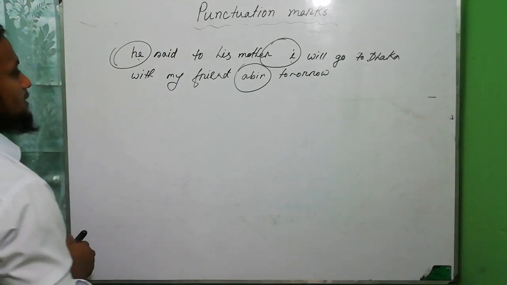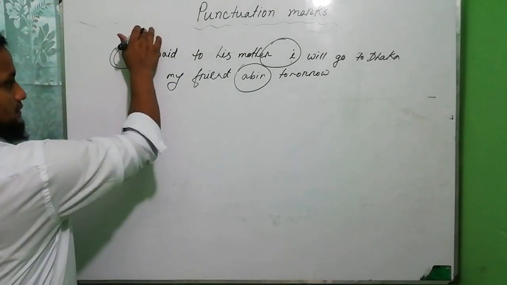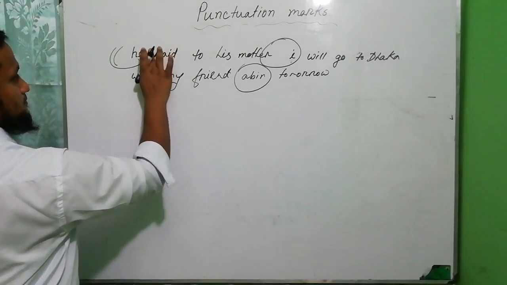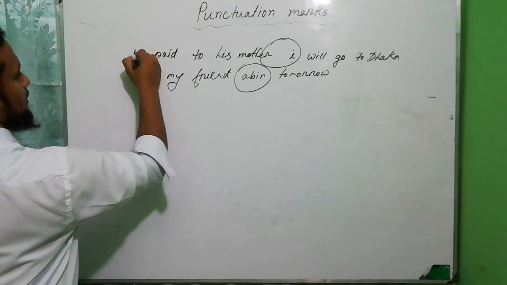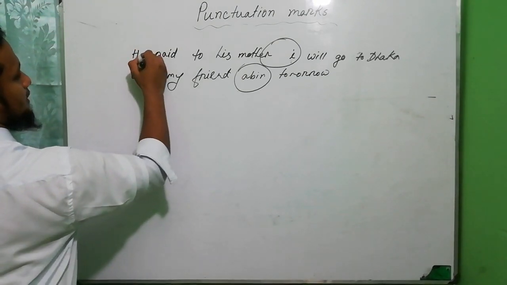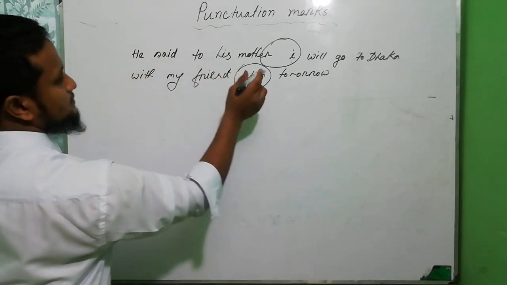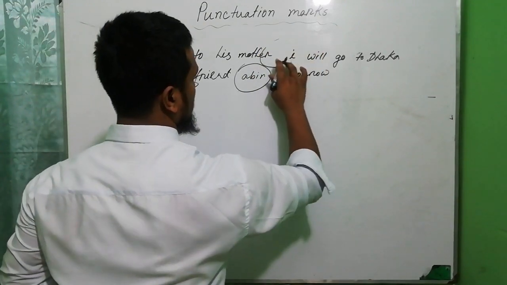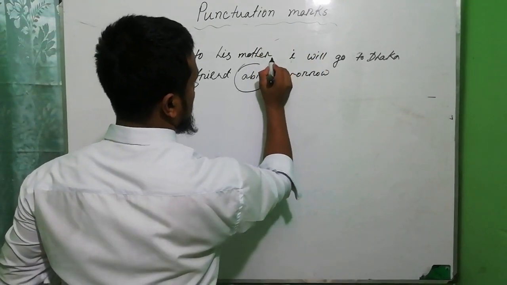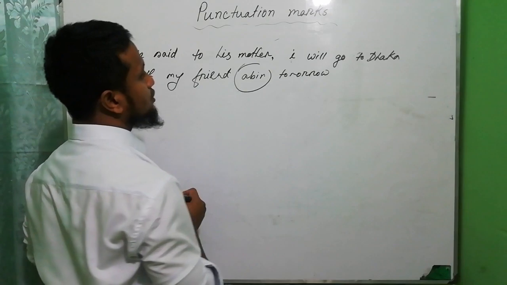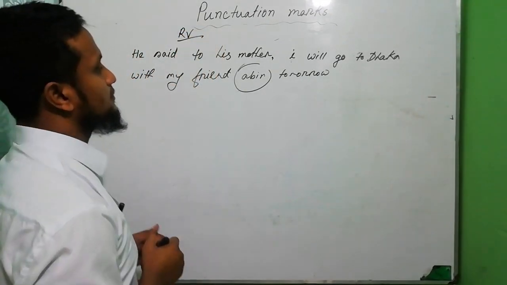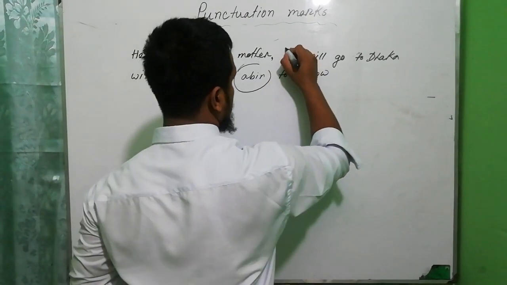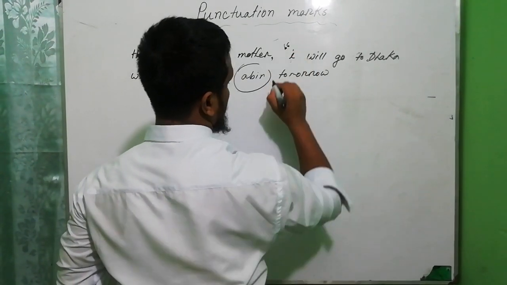dear student, I told you the first letter of a person should be used capital, so that's why we have to use H capital letter. He said to his mother. Okay, and use comma because this is reporting verb, and we are going to start reported speech.